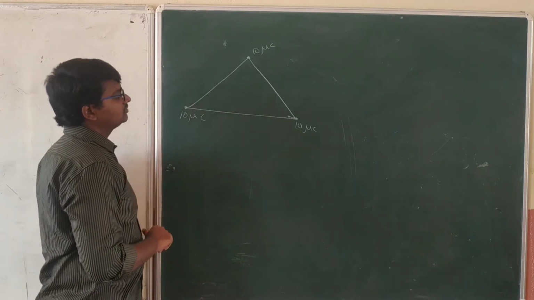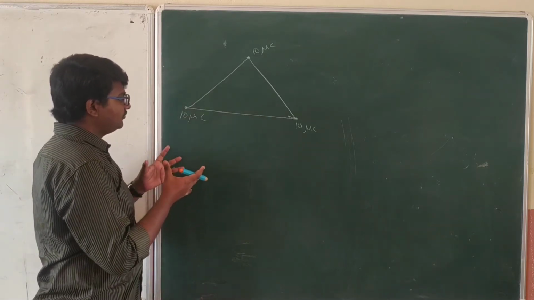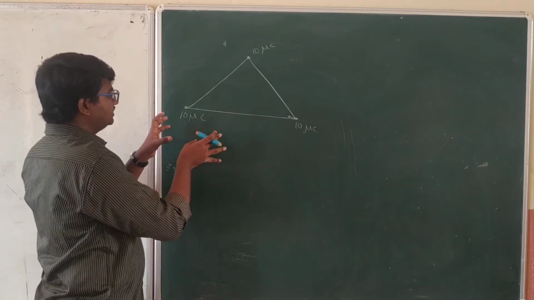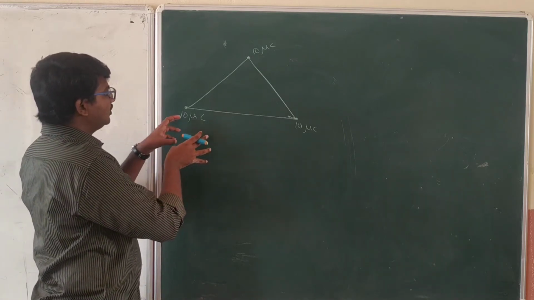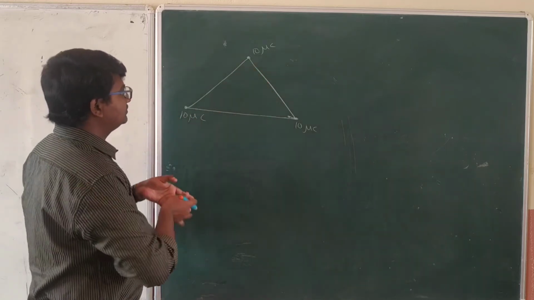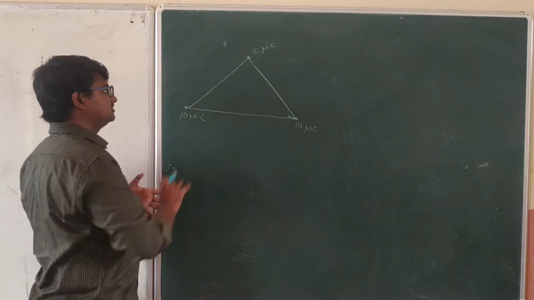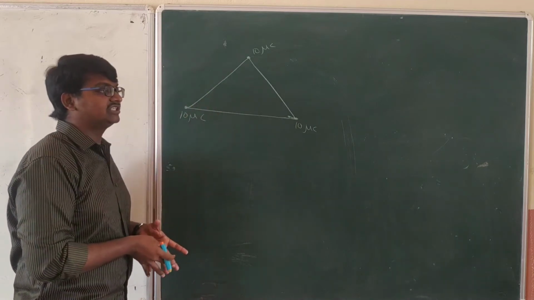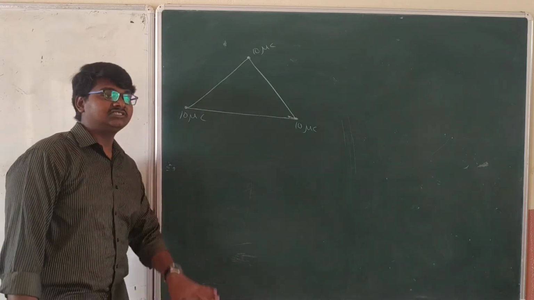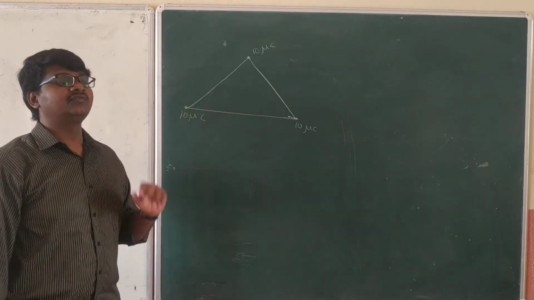Now the question is, if you wish to separate them, it means we have to take these 3 points towards infinity. These 3 charges have to be taken away from each other up to infinite distance. What is the work done for that? We need to find out.